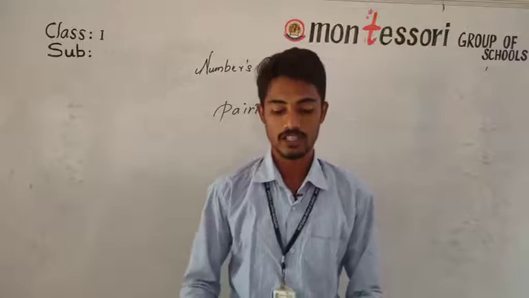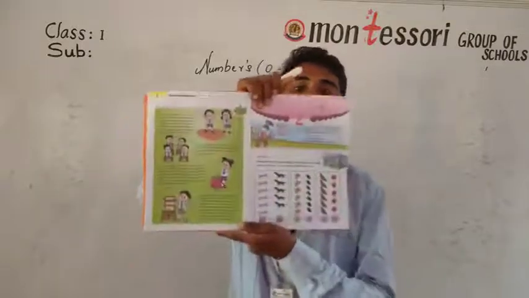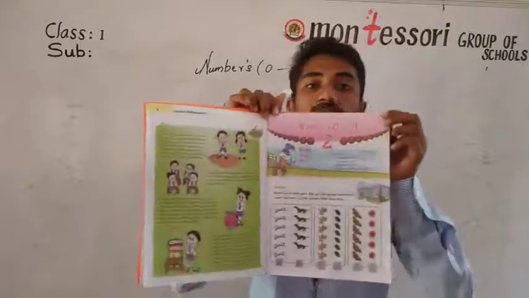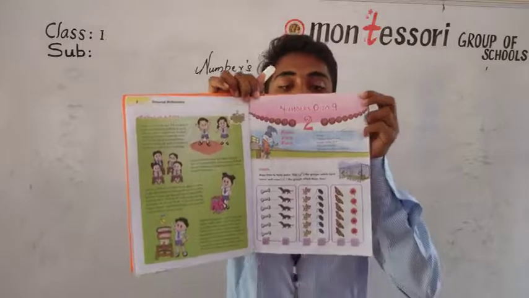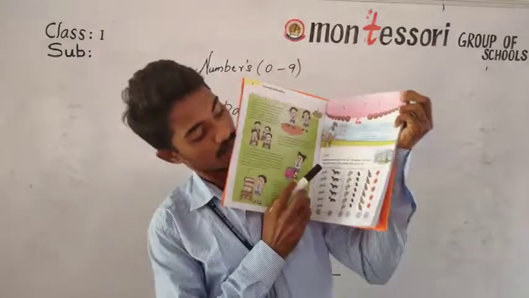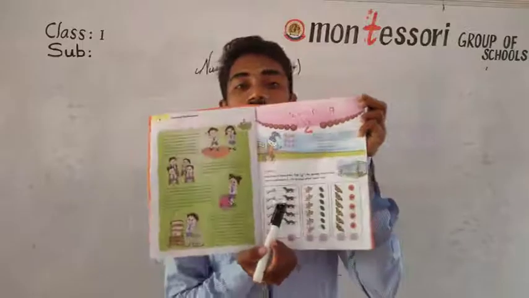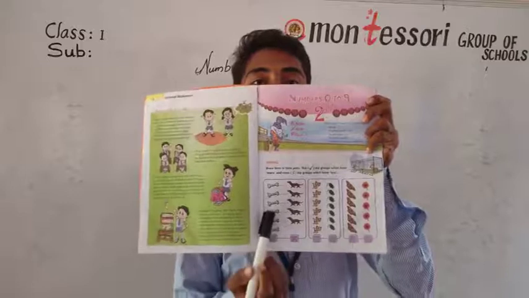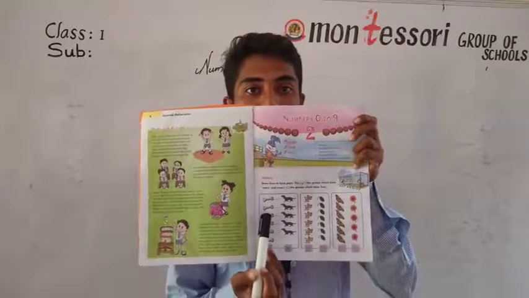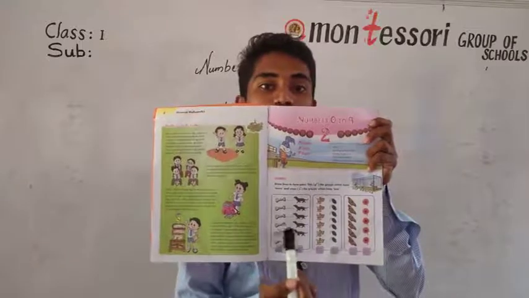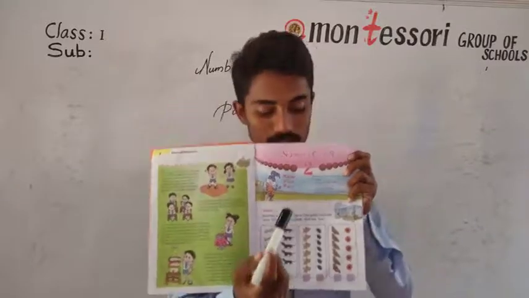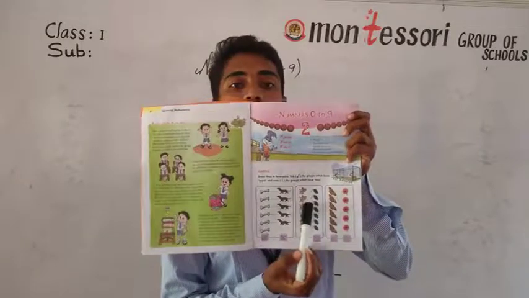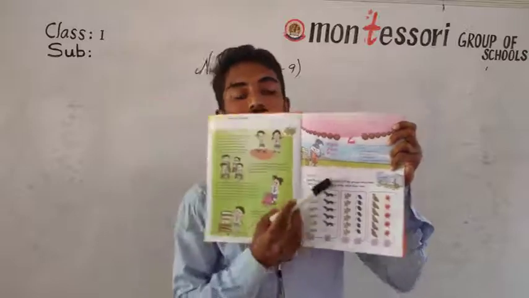So if you open your textbook, after page number 9, you have to go with page number 9. Here you can see pairings. They have given you some examples. The bone and the dog, they have paired. Look here children, they have paired. Here the bone and the dog, they have drawn a line and they have paired. Like the same, the next one you have to go with the cat and rat. Cat and rat.